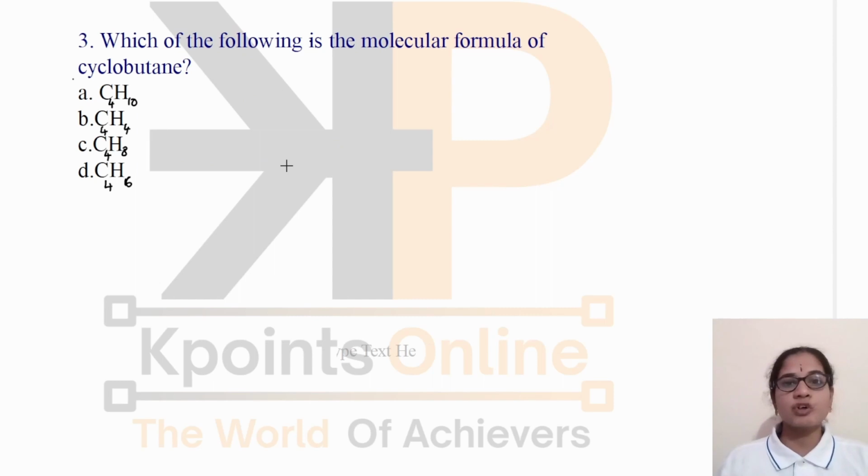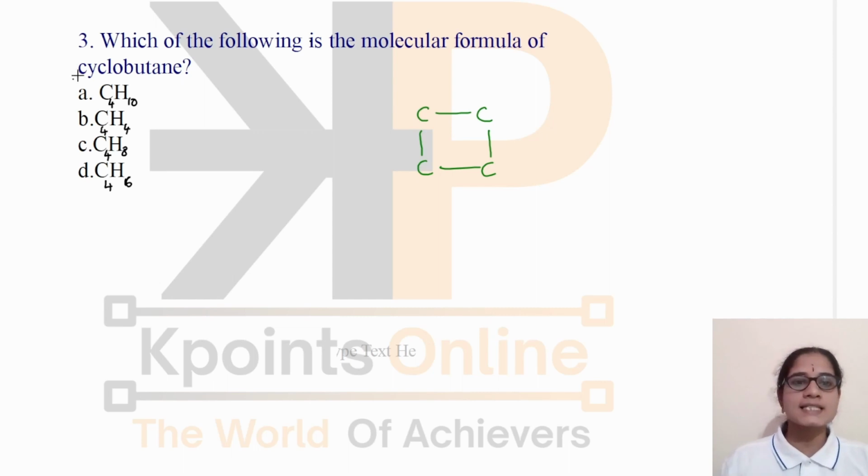Next, which of the following is the molecular formula of cyclobutane? First, let us see how cyclobutane looks. In case of cyclobutane, there are 4 carbon atoms which are arranged in the form of a ring, as the name itself suggests. Cyclo means the carbon atoms are arranged in the form of a ring.